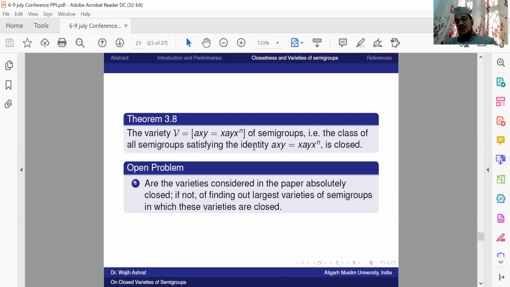And now finally I pose an open problem: are the varieties considered in the paper absolutely closed? That is, in all containing semigroups, whether these varieties are closed in them or not. So this is a problem. This we have to see. All semigroup theorists can look at it, whether it can be solved or not. And if it is not, then finding the largest variety of semigroups in which these varieties are closed remains again an open problem.